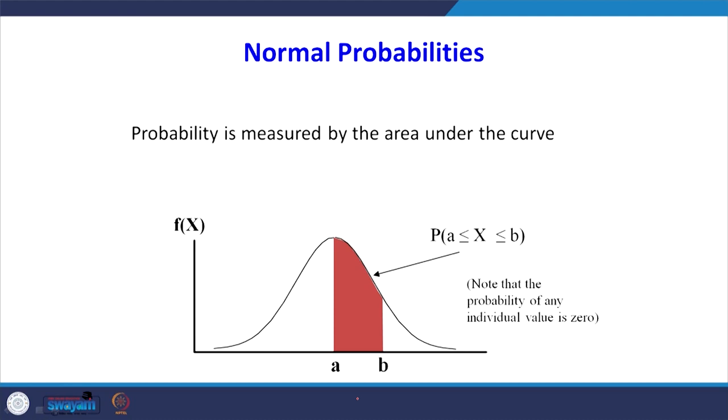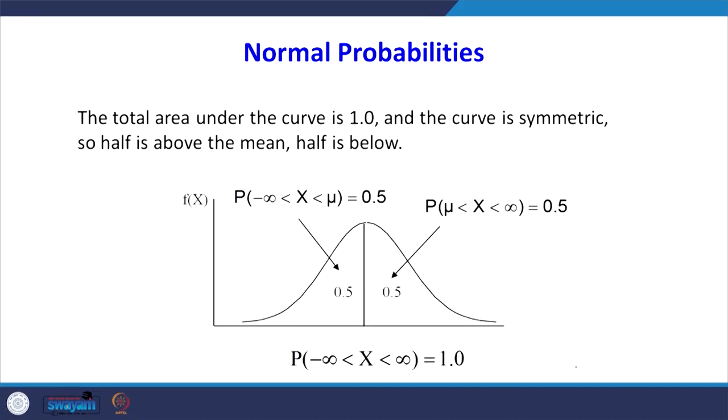But if it is a discrete probability distribution, the probability can be read directly by looking at x and the corresponding p of x. Total area under the curve is 1 and the curve is symmetric. So half is above the mean, half is below. So P of minus infinity to x less than or equal to mu is 0.5. Similarly, mu less than or equal to x less than or equal to plus infinity is 0.5. So the total area is 1.